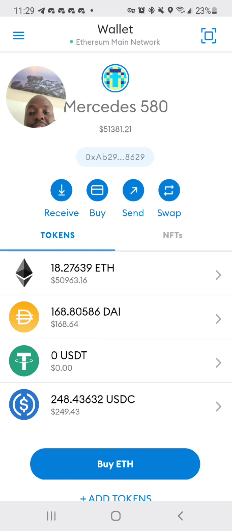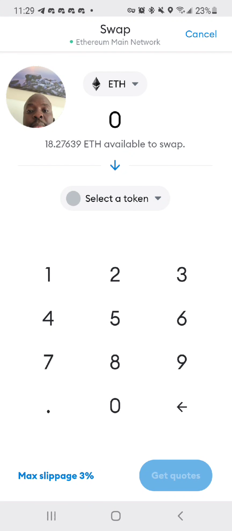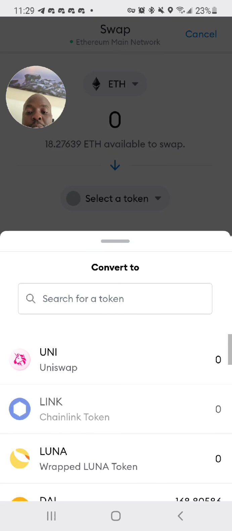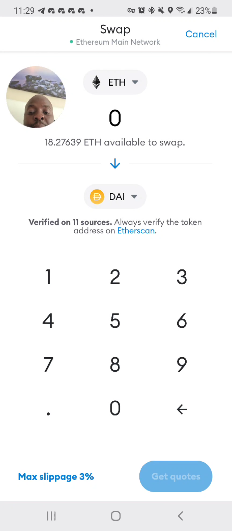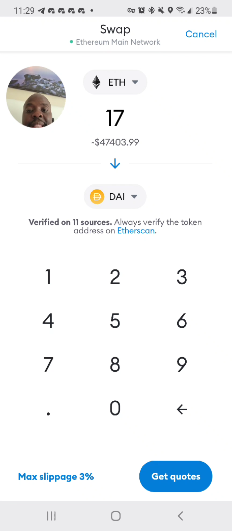So I have 50,000. I'm going to change this 50,000 in ETH into DAI. Now I can click this swap right here. As you see, I can click the swap and then choose DAI right here. And then I can send 17, which is 47,000. And then I can say get quotes.